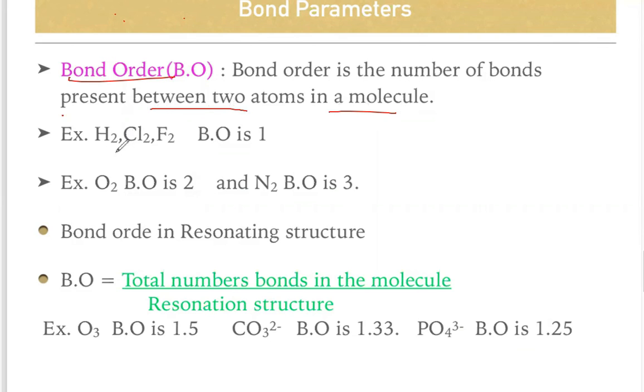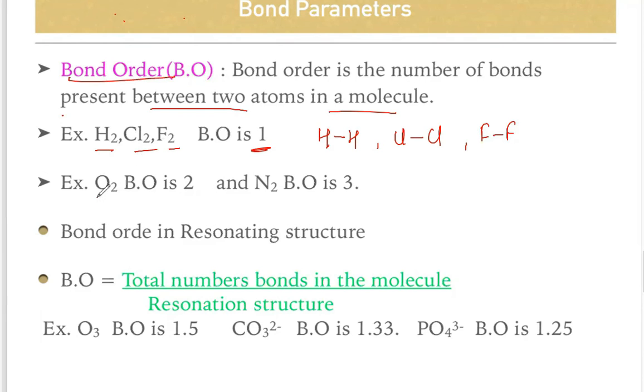You can take the examples H2, Cl2 and F2. If you consider H2, what is the structure of H2? H single bond H. How many bonds are present? Only one. So the bond order is 1. Take the example of Cl2, Cl single bond Cl. How many bonds are there? Only 1. So the bond order is 1. F2, how many bonds? Only 1. So the bond order is 1.